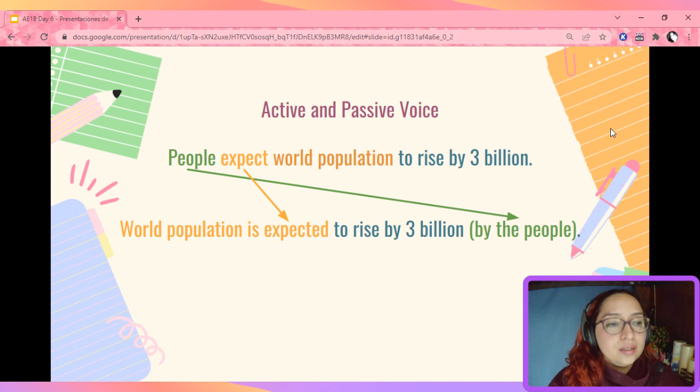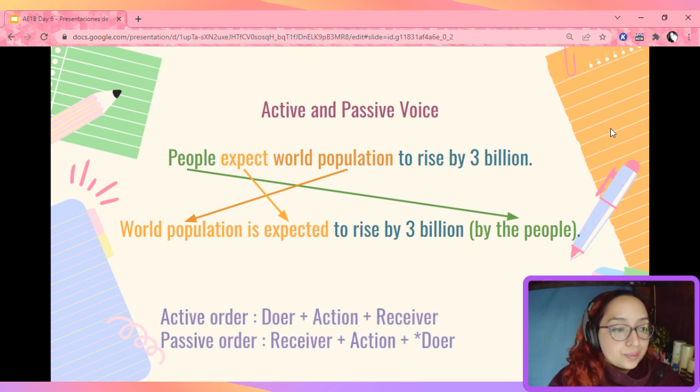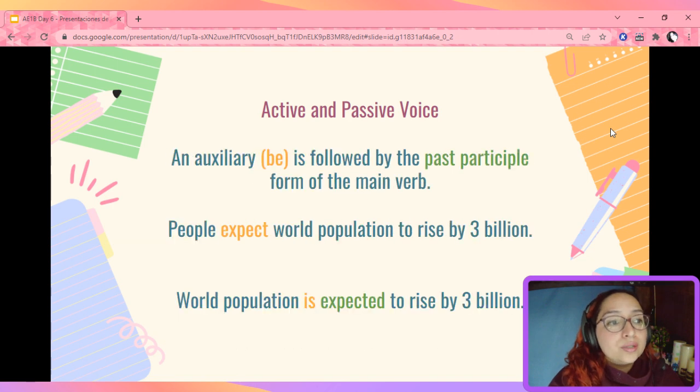My verb changes a little, and the receiver, of course, changes position as well. It becomes a new subject. So, in the active sentence, we have the doer, the action, and a receiver, but in a passive order, we have the receiver, the action, and the doer if we need it. Something you need to remember is that we are using an auxiliary verb. We're going to use the verb to be, and this is followed by the past participle form of the main verb.